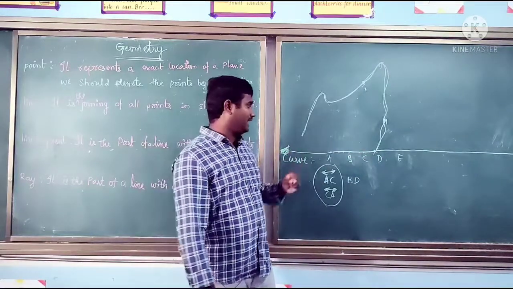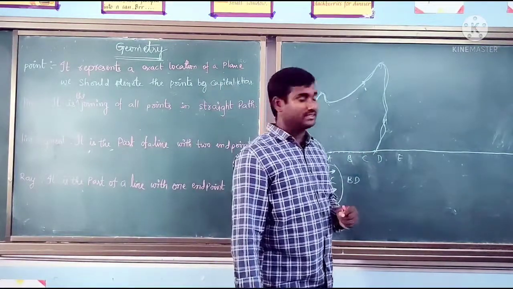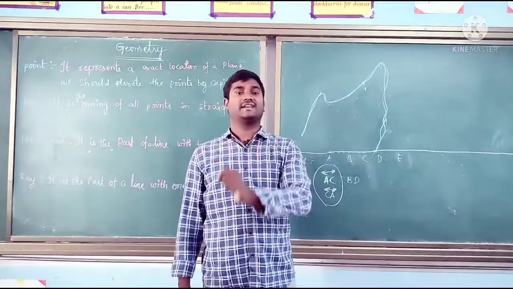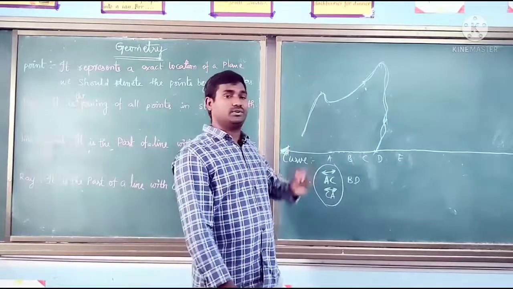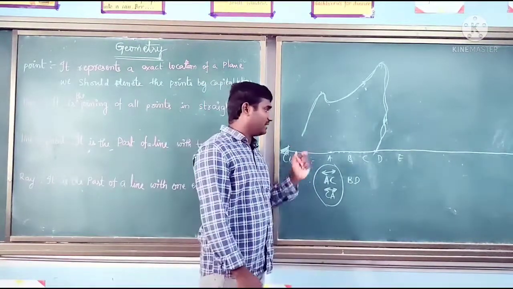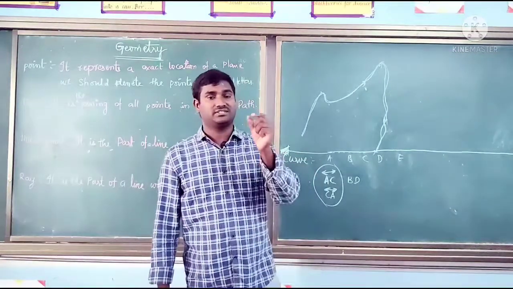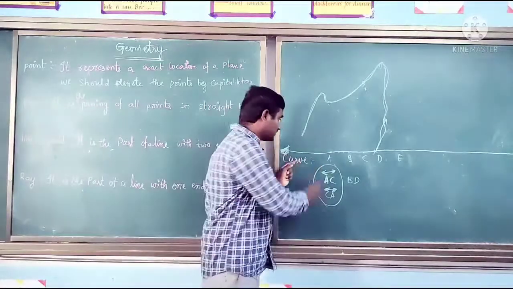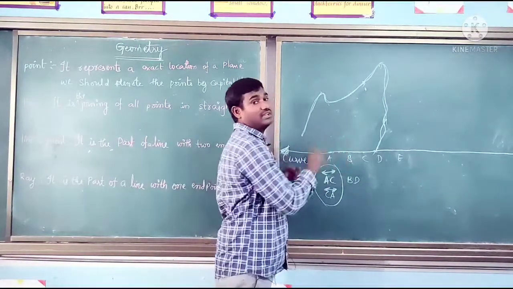One more important point: we cannot draw the original line on paper or board. We can only draw a model of the line. This is a model of the line.